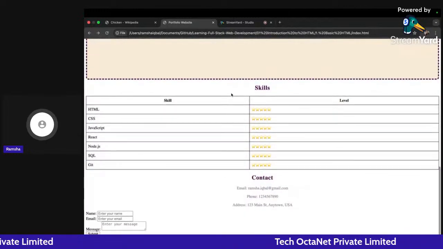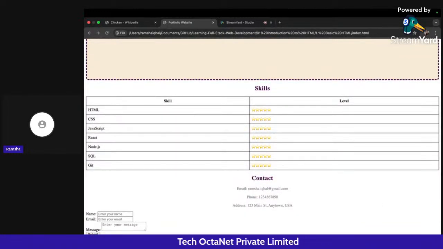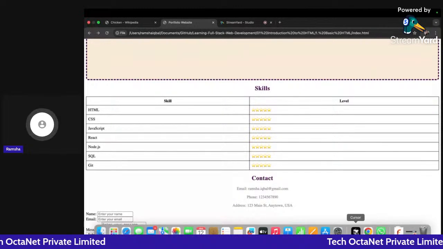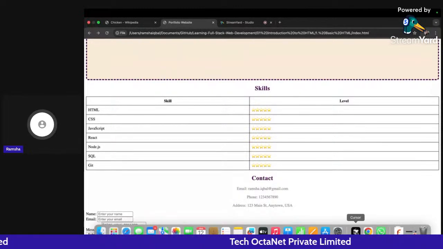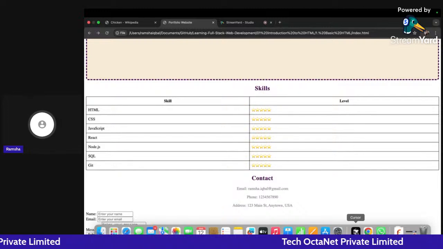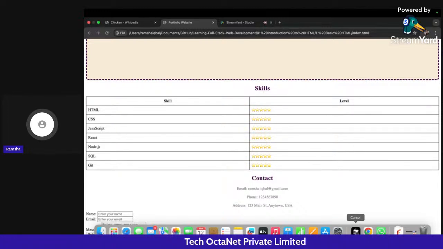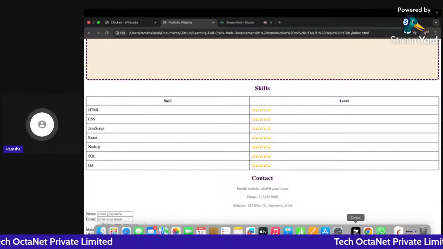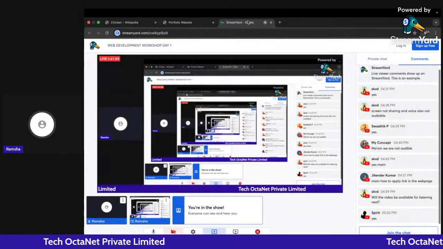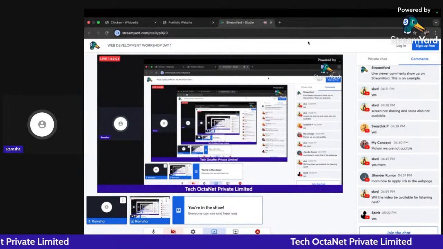For tomorrow, we are going to beautify these things also, and we are going to study some of the advanced concepts, the theoretical part in CSS: animations, how we add transform properties in CSS, and what grid is in CSS. There are a lot of things left in CSS. Once we complete the CSS part, we'll move on to the JavaScript part, and we are going to develop either a to-do list project or a calculator app. Either of them we will build with HTML, CSS, and JavaScript in another session.